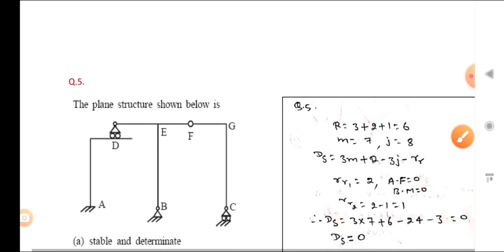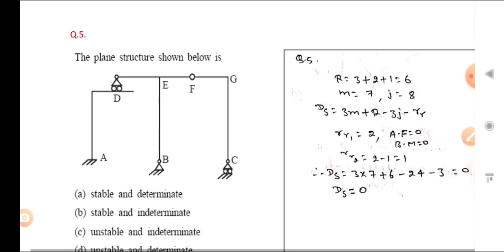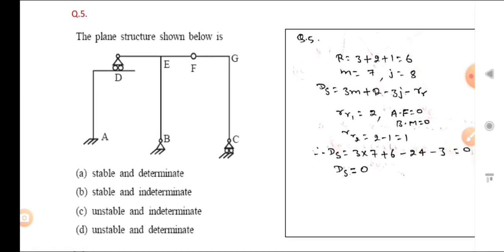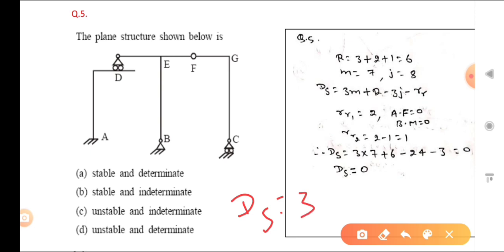Fifth. So what is that? The plane structure shown below is also stable and determinate. So first of all we will find the determinacy. What is determinacy? You know the formula. What is that? Ds is equal to 3m plus r minus 3j minus r.